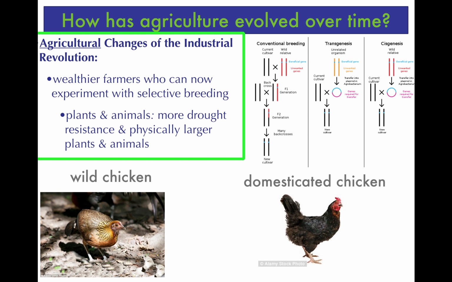Agriculturally speaking, some of the specific changes that are also occurring as a byproduct of this, since we have wealthier farmers, those farmers can now start to experiment with selective breeding, both with plants and animals. If they see that there's a crop that's good, this is just simple logic. A lot of people misunderstand this as genetic modification. Simple breeding, crossbreeding of animals and plants, has been used for a very long period of time. That's why we have dogs that look so wildly different.